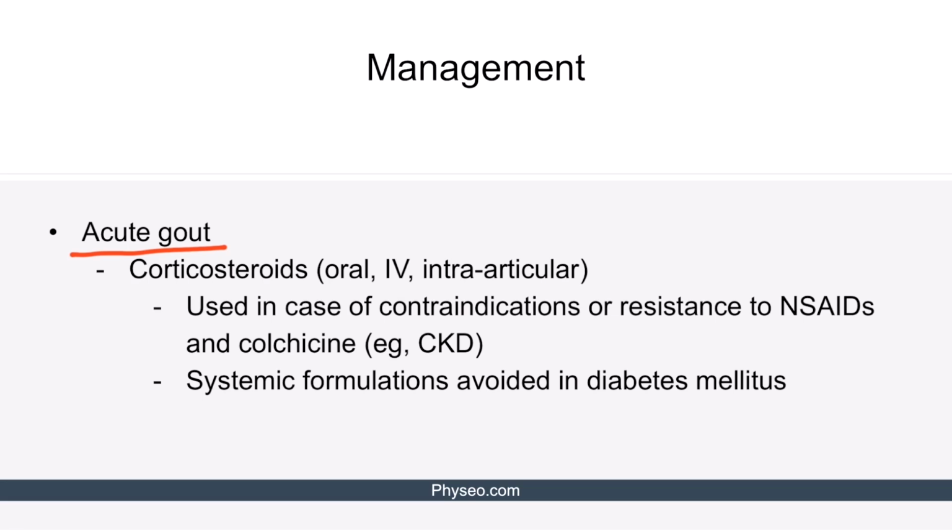Corticosteroids such as prednisone or prednisolone can be administered orally, intravenously, or via the intra-articular route. Corticosteroids are used when the patient has a contraindication or resistance to NSAIDs or colchicine. For example, we will avoid both NSAIDs and colchicine in chronic kidney disease due to their nephrotoxicity, and we will administer corticosteroids. It's worth noting that the systemic formulations of corticosteroids are avoided in patients with diabetes mellitus because steroids can further increase the blood glucose levels.